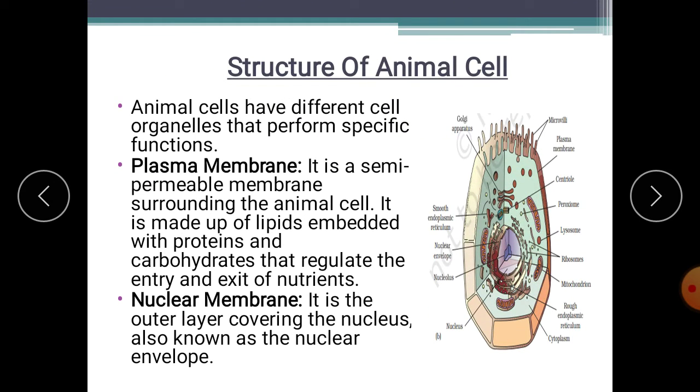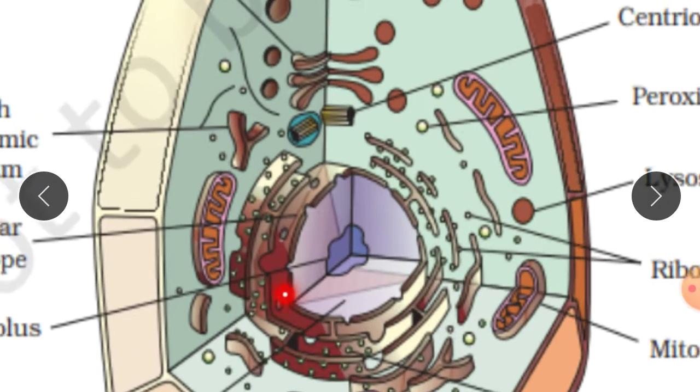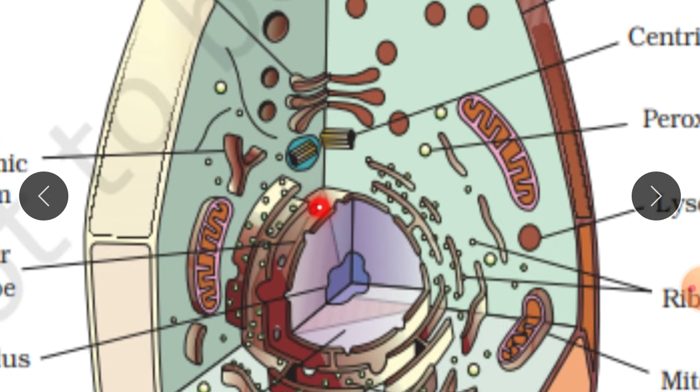Next, nuclear membrane. It is the outer layer covering the nucleus, also known as the nuclear envelope. So this is the nuclear envelope. Can you see here?